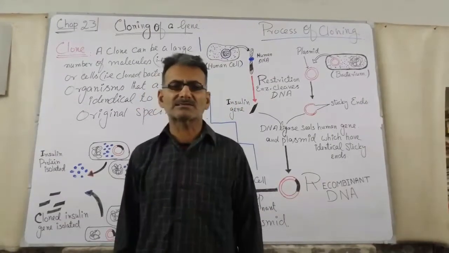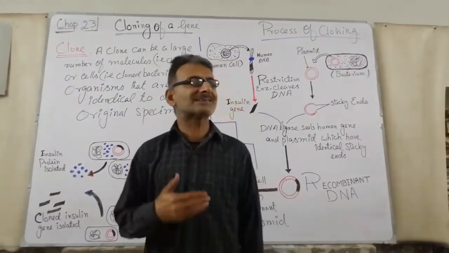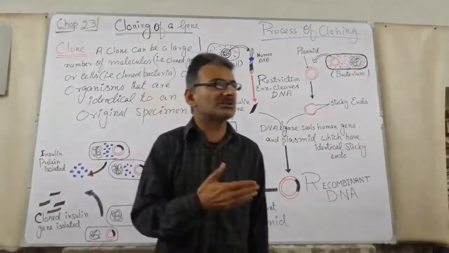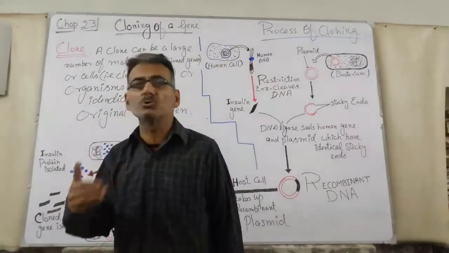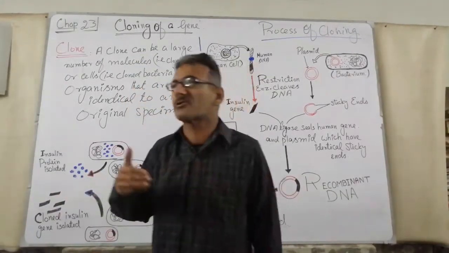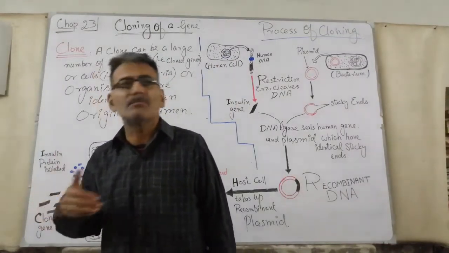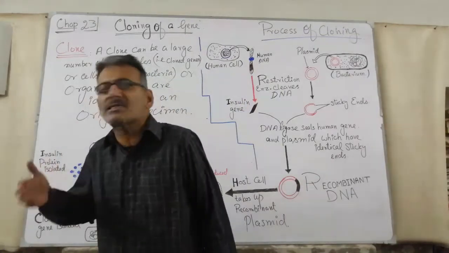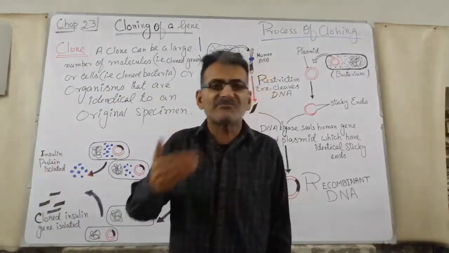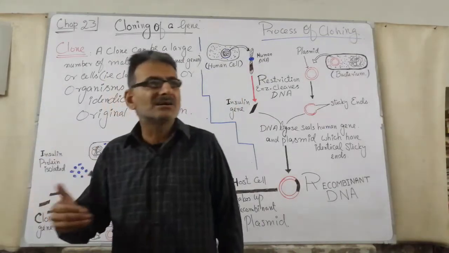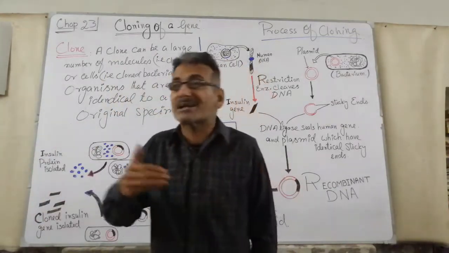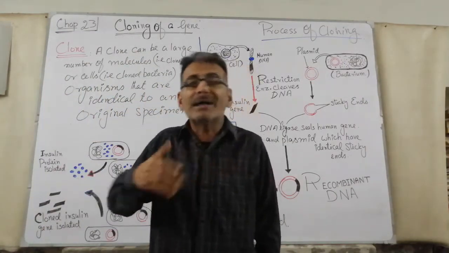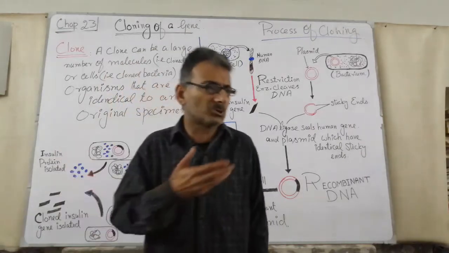Very good morning, students. Today we will discuss cloning of genes. Cloning is a technology for achieving eugenic aims. In the process of cloning, we can get many identical copies of molecules, many identical copies of genes or DNA. It is a very important process for the production of biotechnology products, and we can also obtain many types of hormones, for example insulin.